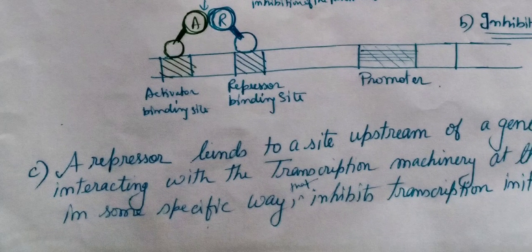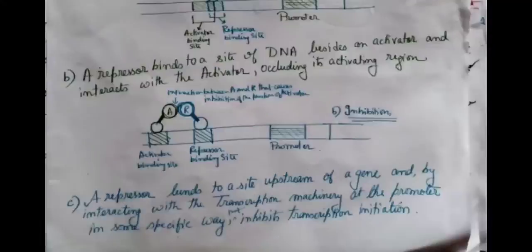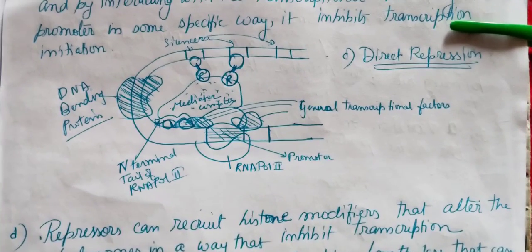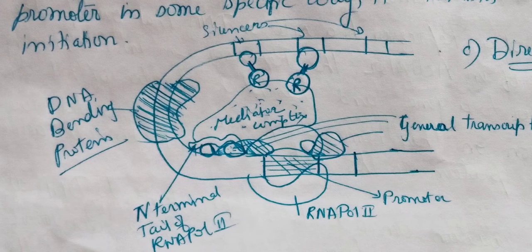Third is direct repression. The repressor may bind directly to the upstream of a gene, as shown here. Upstream means the promoter region, and after binding it can directly interact with the mediator and the transcription machinery, so that it represses the transcription process, the repressor binding to the silencer region.